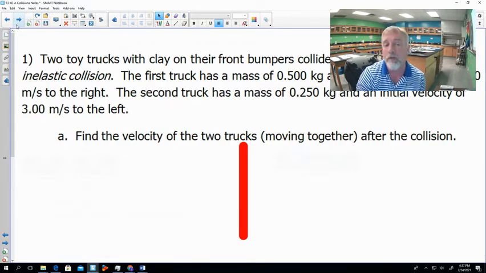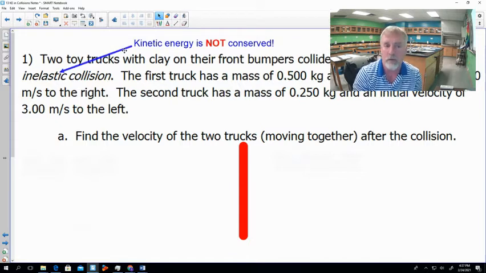Let's talk about this. Two toy trucks with clay on their front bumpers collide head-on in a perfectly inelastic collision. There's that clay there. It's going to stick together. That's what we mean by perfectly inelastic. The first truck has a mass of 0.5 kilogram and an initial velocity of 4 meters a second to the right. The second truck has a mass of 0.25 kilogram and an initial velocity of 3 meters a second to the left. So just to make sure we're clear here, perfectly inelastic, right? That means kinetic energy is not conserved here. So we can't use that to help us solve the problem. All we can use is conservation of momentum.